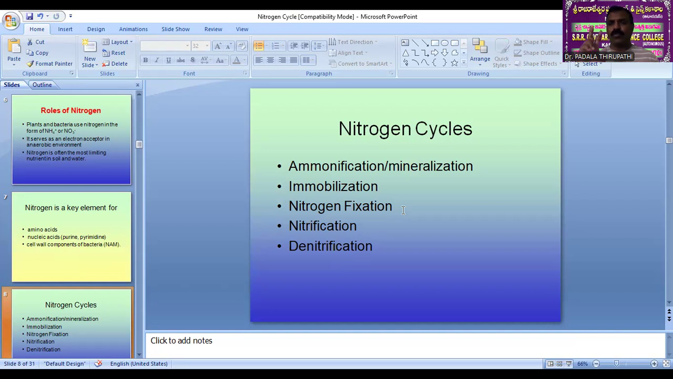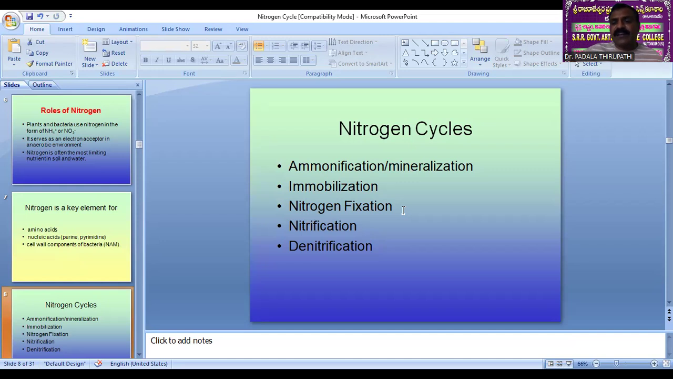Di means two moles. Okay. Azo means ammonia. Trophy means living organism. By the involvement of living organisms, nitrogen is fixed from the atmosphere. We can call this biological nitrogen fixation, which is also called diazotrophy. Tomorrow we are going to explain biological nitrogen fixation clearly.